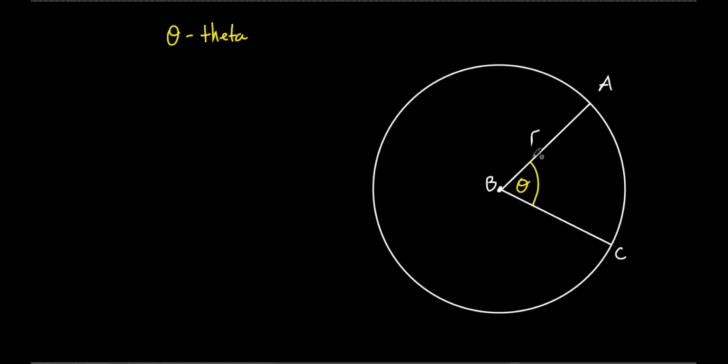What we do a lot of times, not all the time, but a lot of times when you have an unknown angle, instead of calling it just angle B, a lot of times in not just geometry, but in math in general, we use this Greek letter theta to represent an unknown angle. So that's what we usually use theta for, to represent an unknown angle. Okay? Everybody with me on that? I don't even know if they do it in the book, but I do it here.